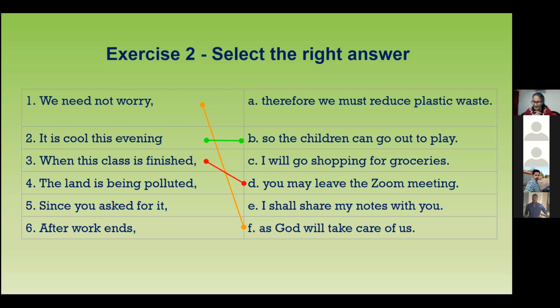Therefore, we must reduce plastic waste. Well done. Good. Okay. Therefore, we must reduce plastic waste. You know what is happening, right? A lot of pollution, so much plastic that is being thrown out. We make use of it. So we have to learn how to recycle and reuse our bags.